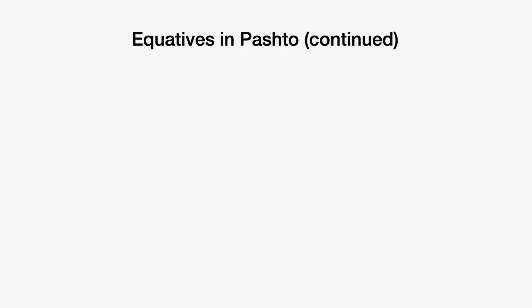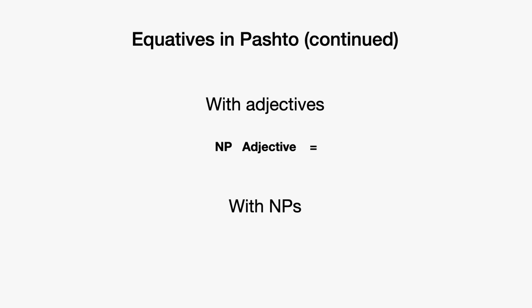Hi everybody, now we're going to continue looking at equatives in Pashto. In the last video we introduced what equatives are and basically how they work, and today we're going to look a little bit more about how they work with adjectives. If we say that some noun is an adjective, how does that work? And also how they work with noun phrases. So if we say that one noun is another noun, then what happens? And that's pretty interesting in Pashto.